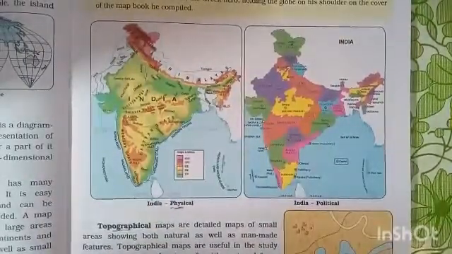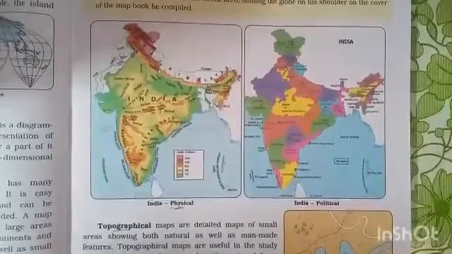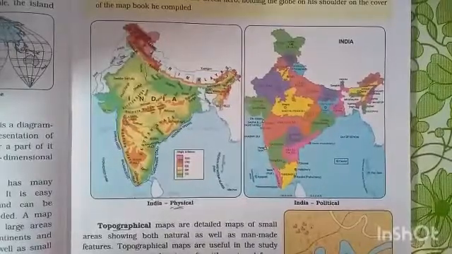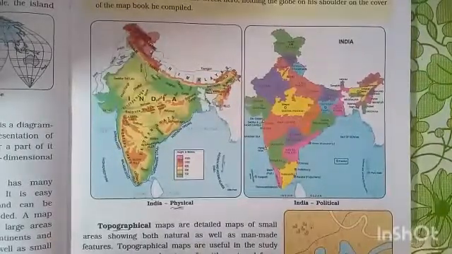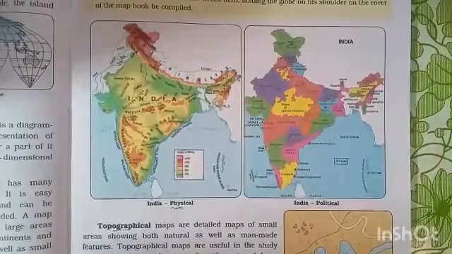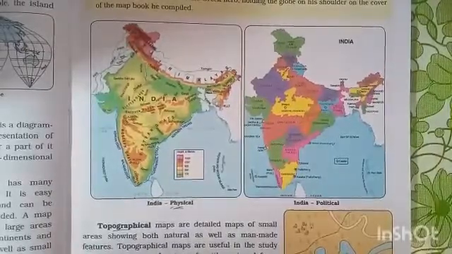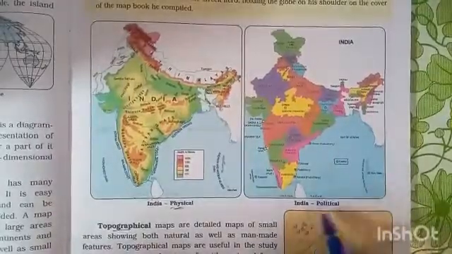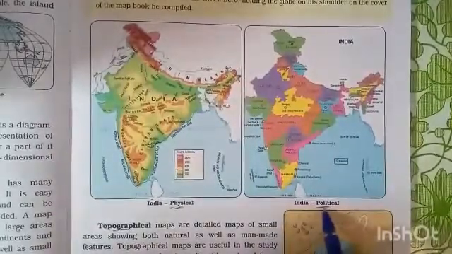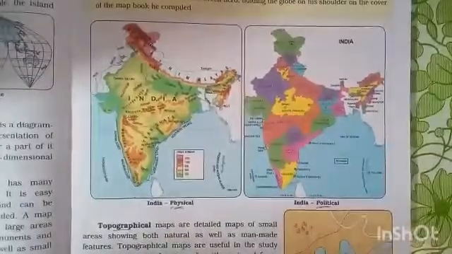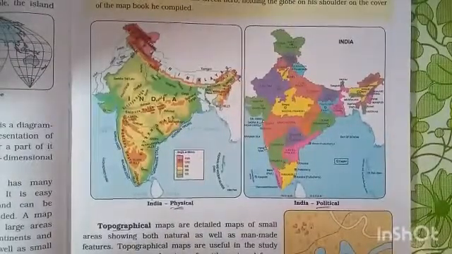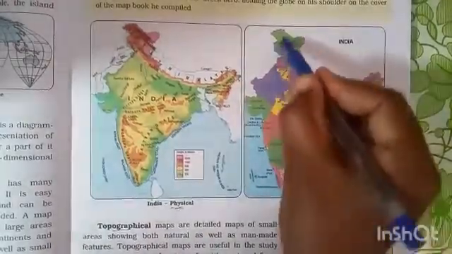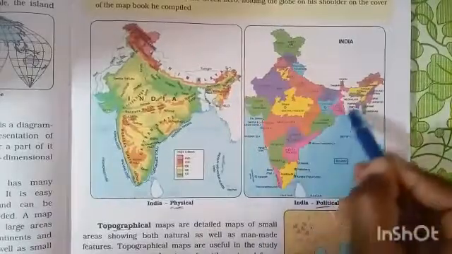So a physical map explains the mountains, peaks, valleys and plateaus, some water bodies and some oceans also. Okay, clear? Next, dear students, this is the political map. Political maps display boundaries of countries, states and capitals. This is our India map.